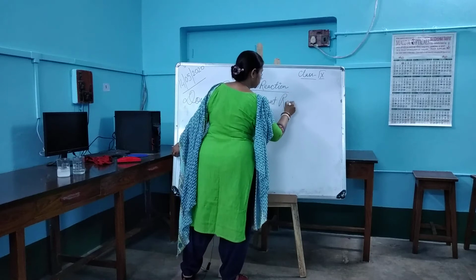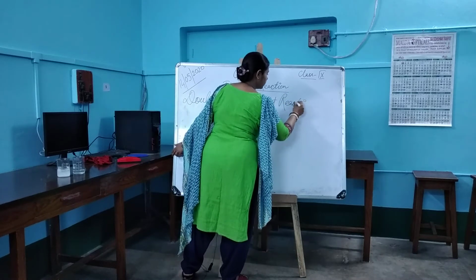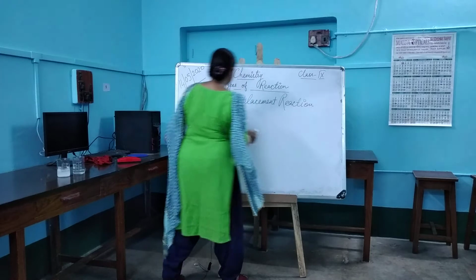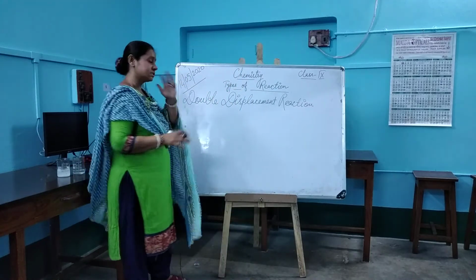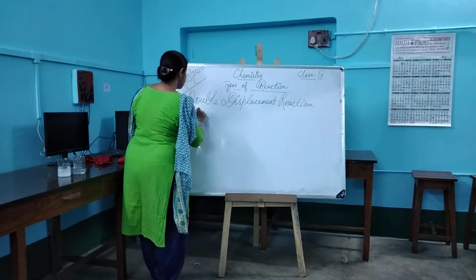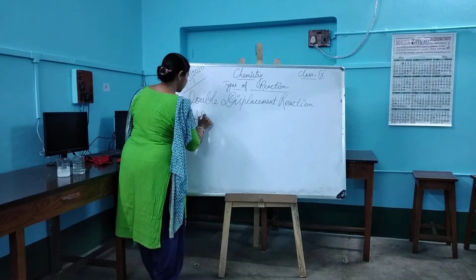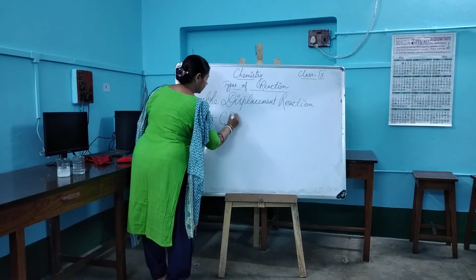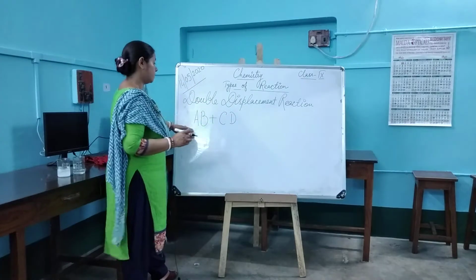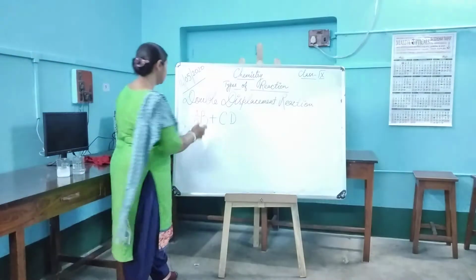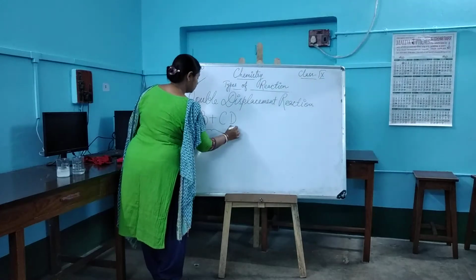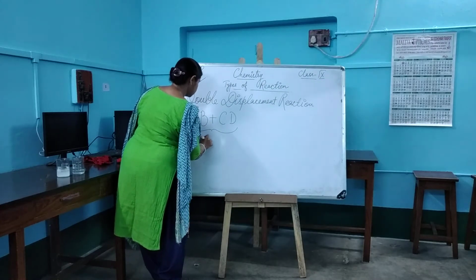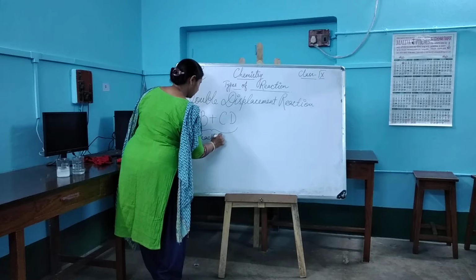So what happens in case of double displacement is, take for example, I am having a reactant AB and another reactant CD. So I'm having both compounds over here. This is the reactant side that we have.